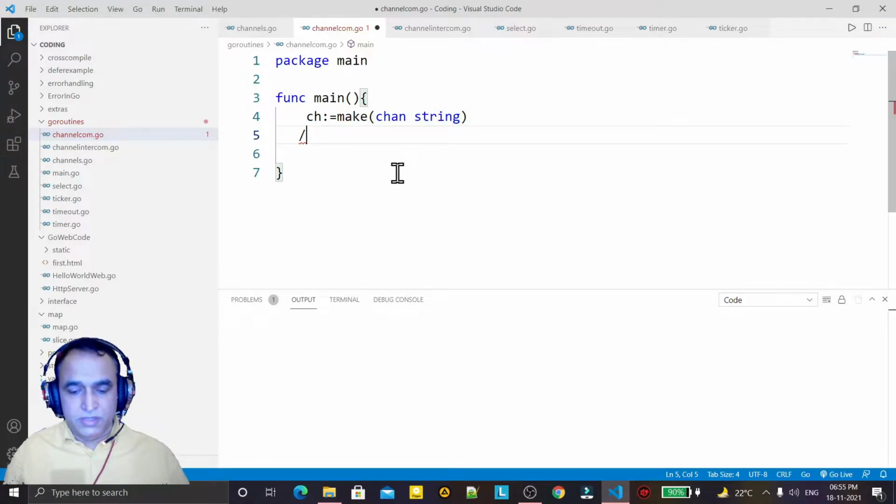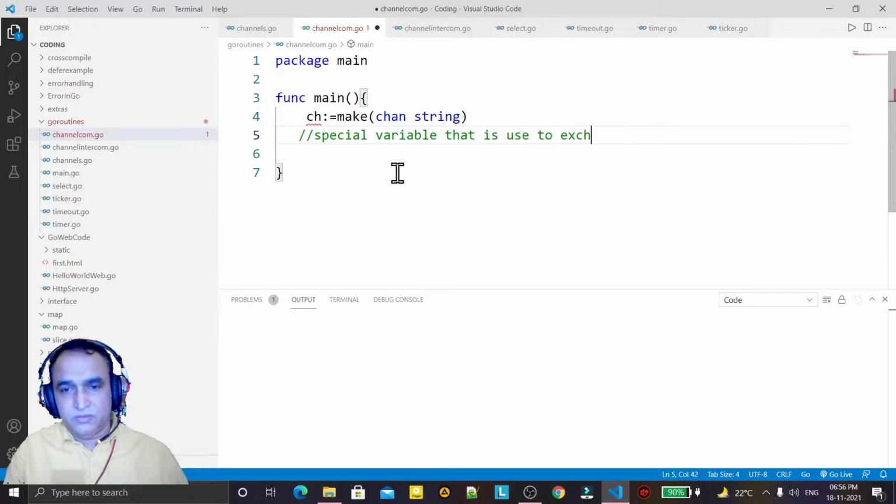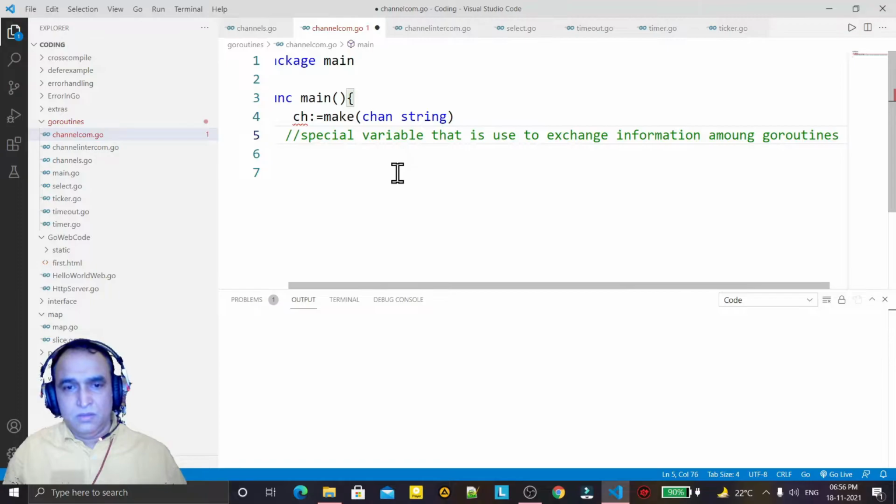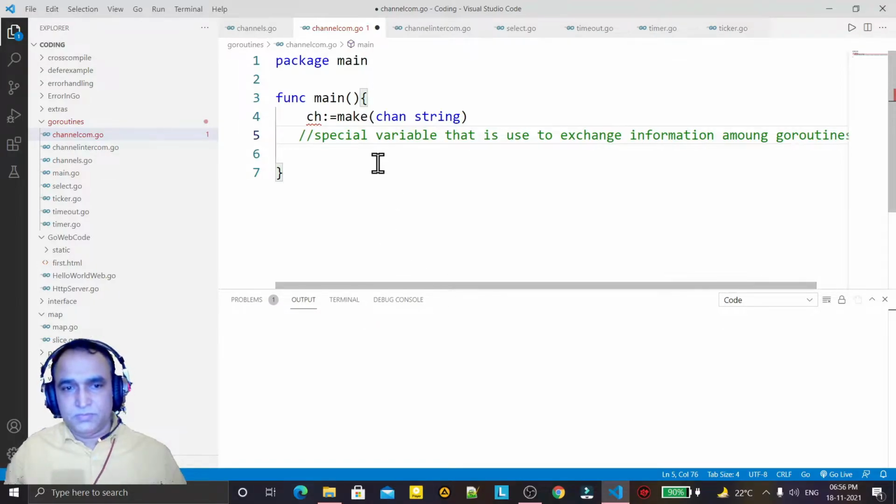Channel is what? Channel is a special variable that is used to exchange information among Go routines. Simple one, special variable. So how can we use this channel?